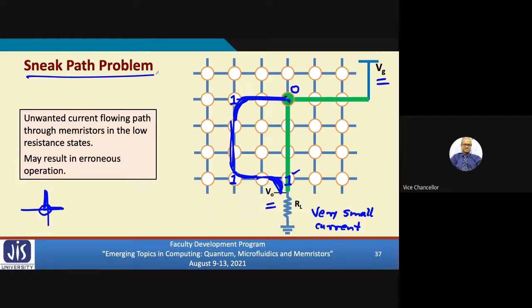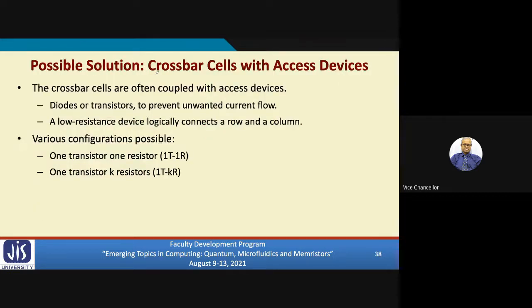Several solutions have been proposed to the sneak path problem. One of the more commonly used solutions is that for the crossbar cells, we compromise on the packing density. We add some additional devices along with every memristor. They can be diodes, they can be transistors.